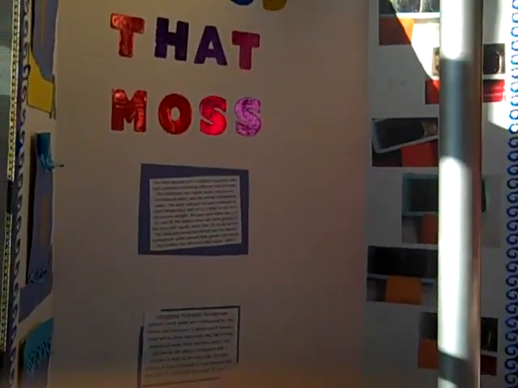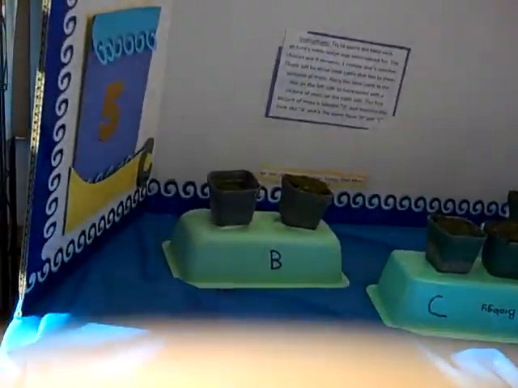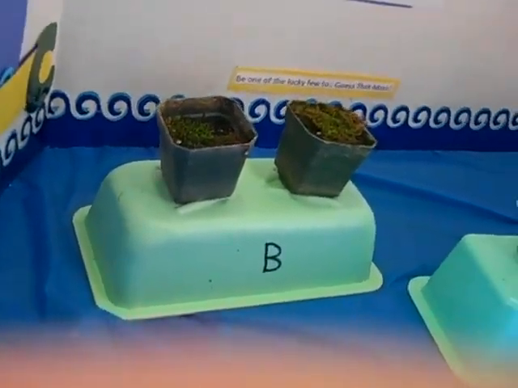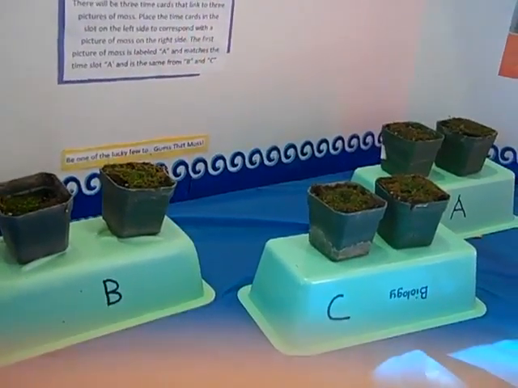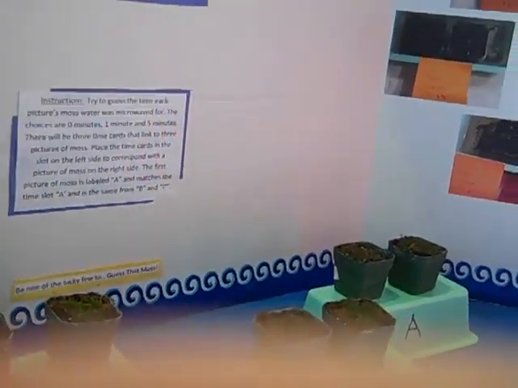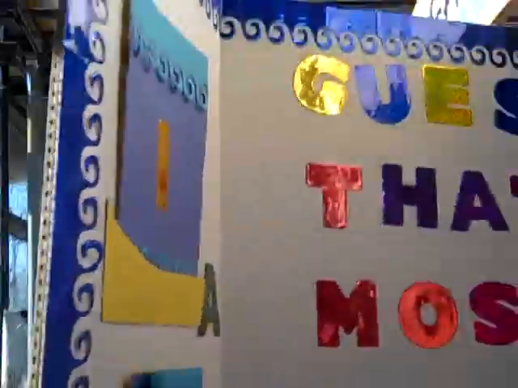In this one, we had looked at a study that talked about the effect of microwaving water and then using it to water plants. The study was saying that plants that were watered with microwave water died, and we thought maybe that happened because they didn't let the water cool. So we thought we would test it.